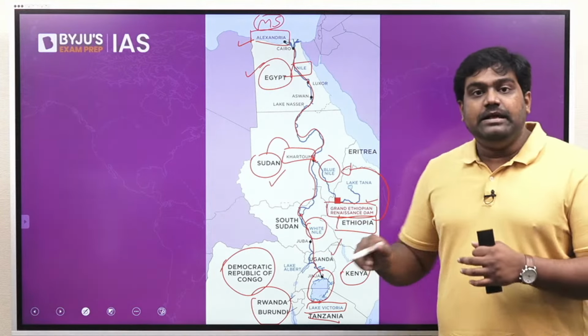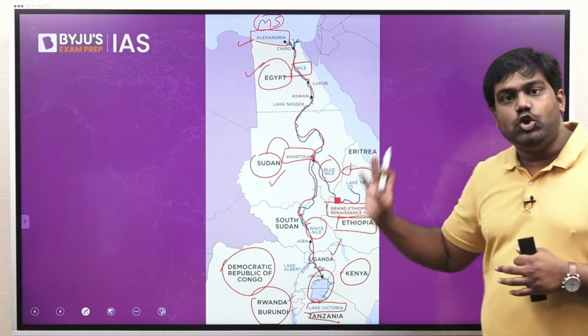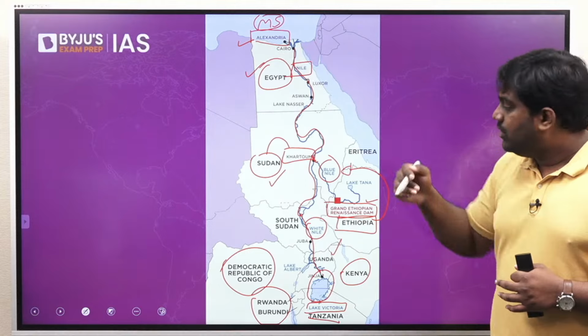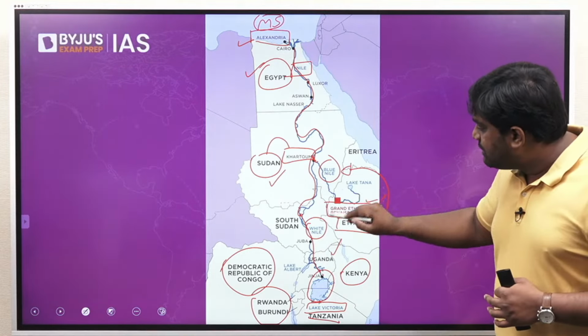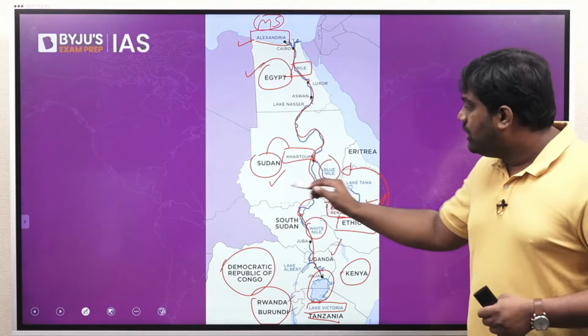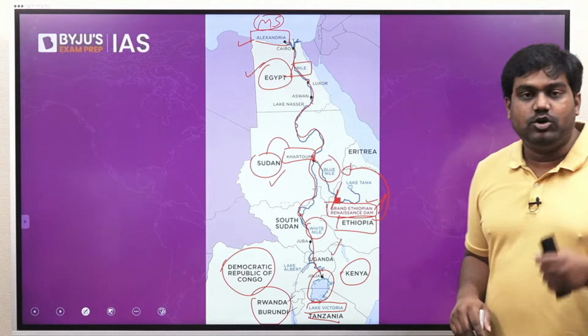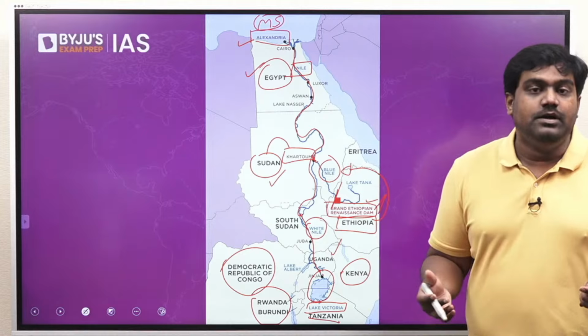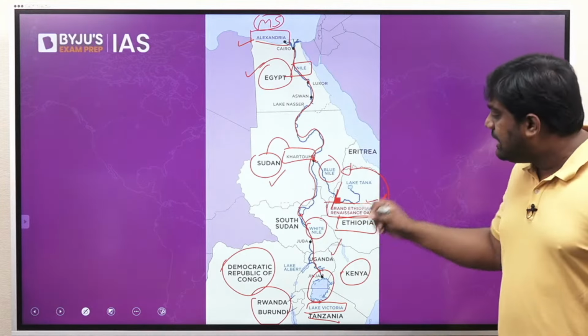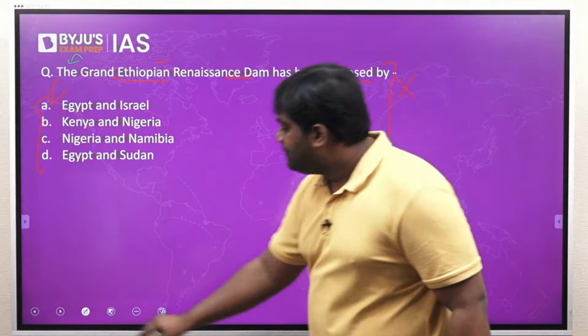Understood? The Nile is flowing towards the north. It's a north flowing river, right? It's flowing from here towards the Mediterranean. So if Ethiopia builds this mega dam over here, there are concerns that it might affect the flow in Sudan and in Egypt, because the flow of Blue Nile might be affected. So that is why Egypt and Sudan are the ones opposing this mega dam project of Ethiopia.